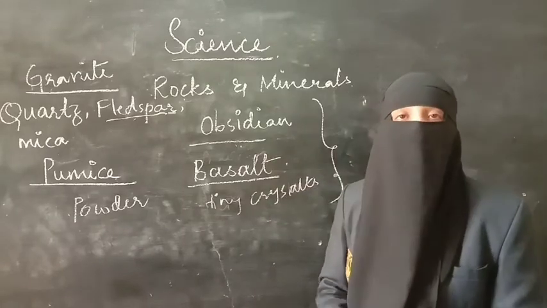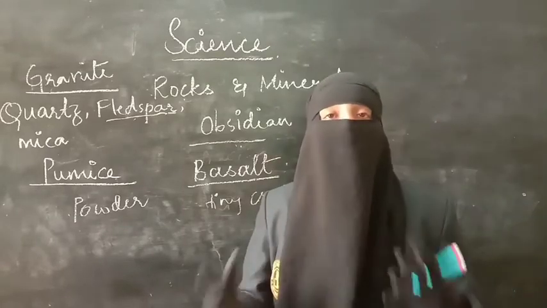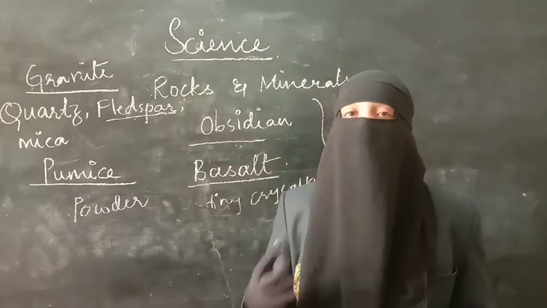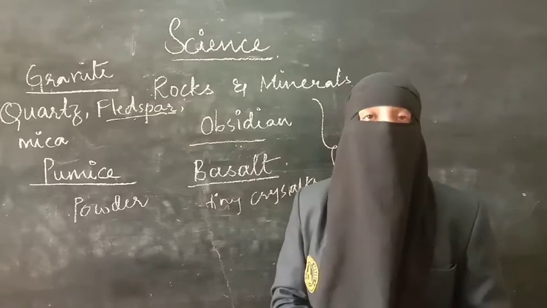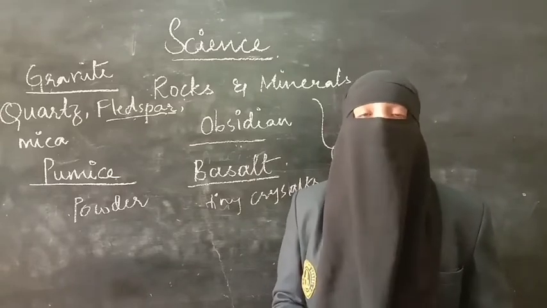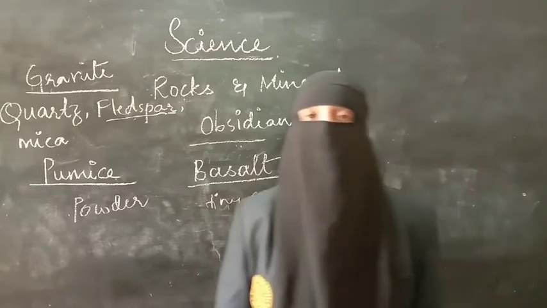Obsidian is used because it looks like black glass. It is very sharp, so sharp objects are made by using obsidian. Then basalt, it has tiny crystals and it has powder in it. So this was about the igneous rocks.